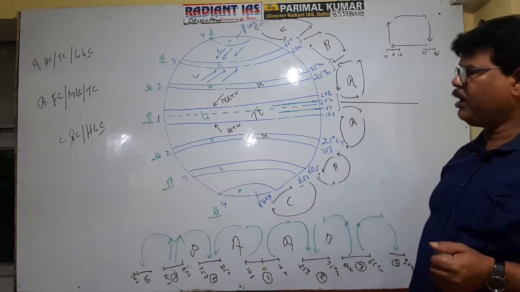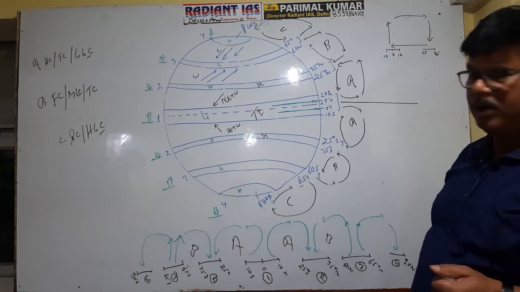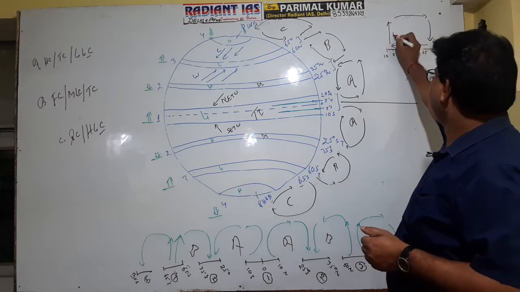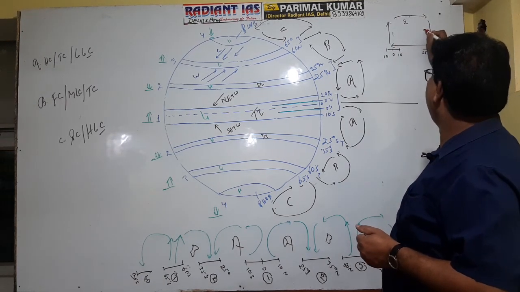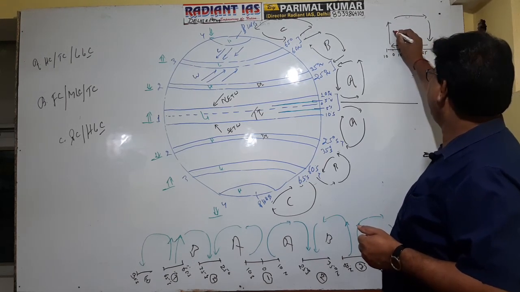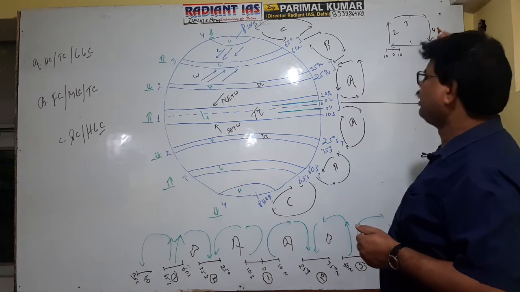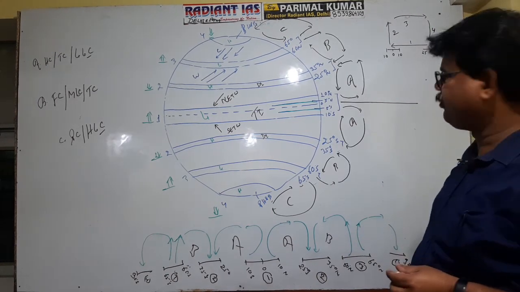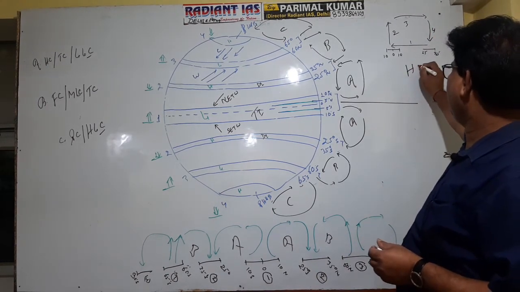Okay, so there are 4 components of this cell: first, second, third and fourth. This is Hadley cell, right?